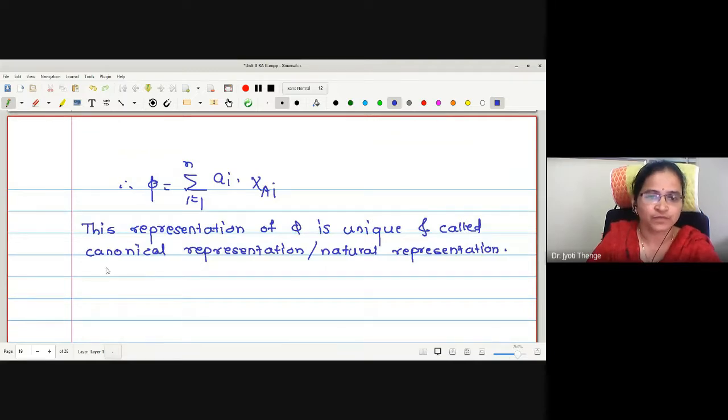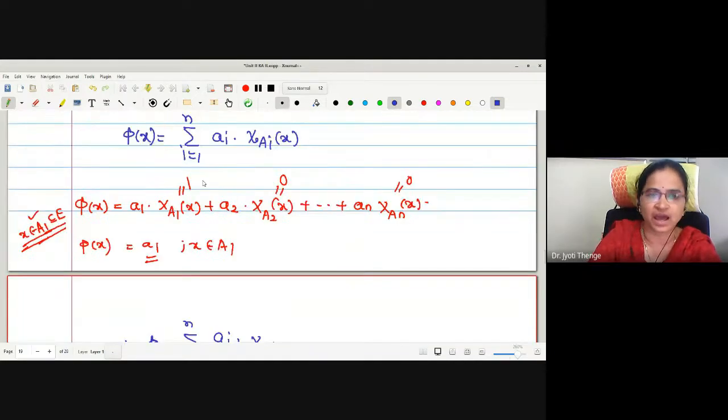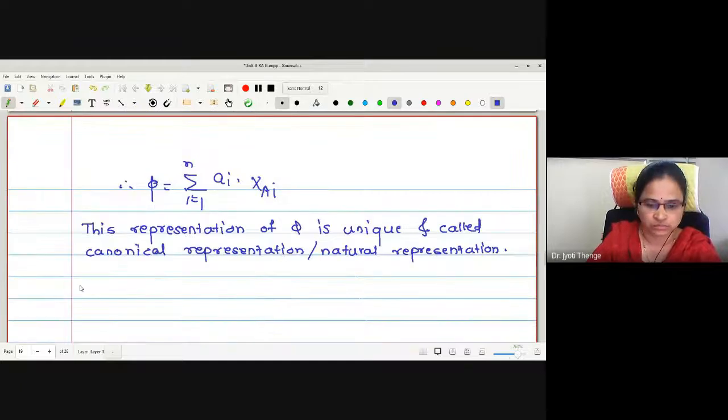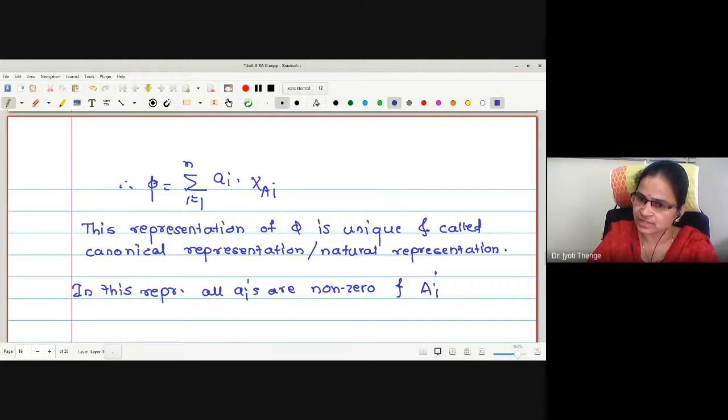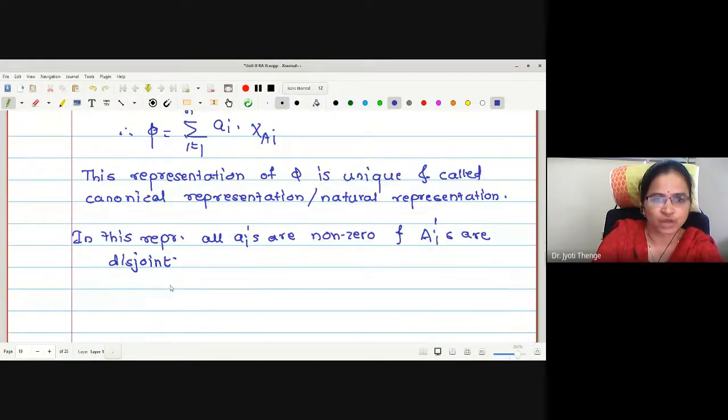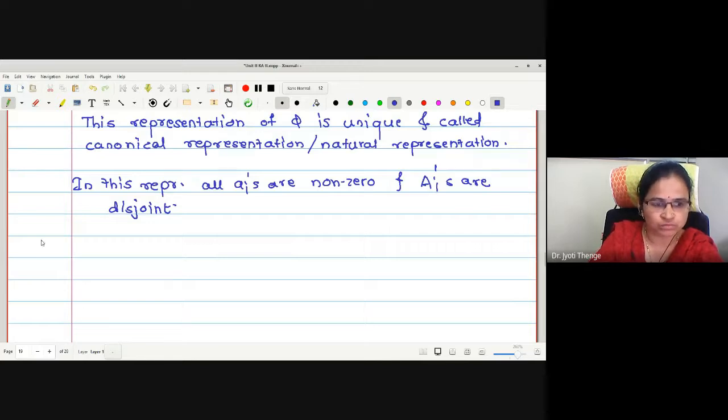Right now, whatever these a_i's we have selected are non-zero. In this representation, all a_i's are non-zero and the sets A_i are disjoint. Shall I go for proving this result now?